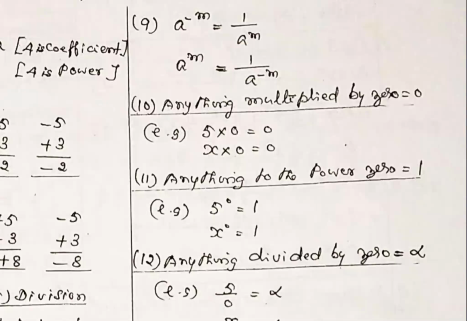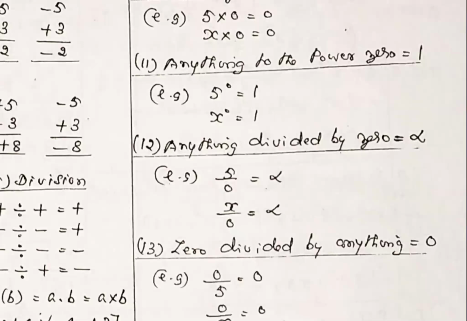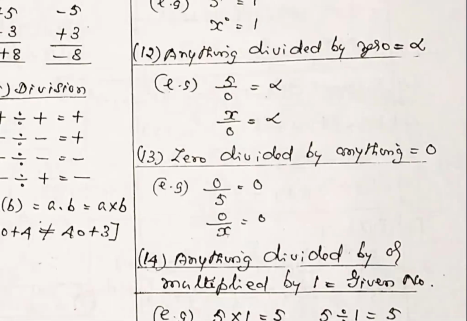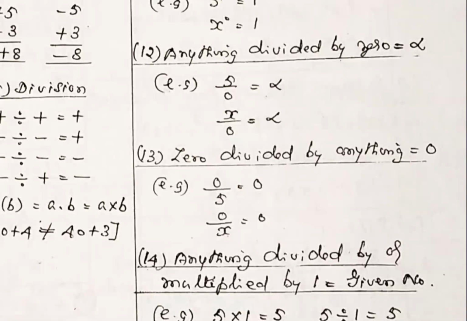Sometimes it comes as an objective question. Note number 12: anything divided by 0 is equal to infinity. Actually it is not defined, but people say infinity. 5 divided by 0, infinity. So we can't divide by 0, any number or letter. Note number 13: 0 divided by anything is equal to 0. 0 divided by 5 or 0 divided by x or 0 divided by 1500 is equal to 0.